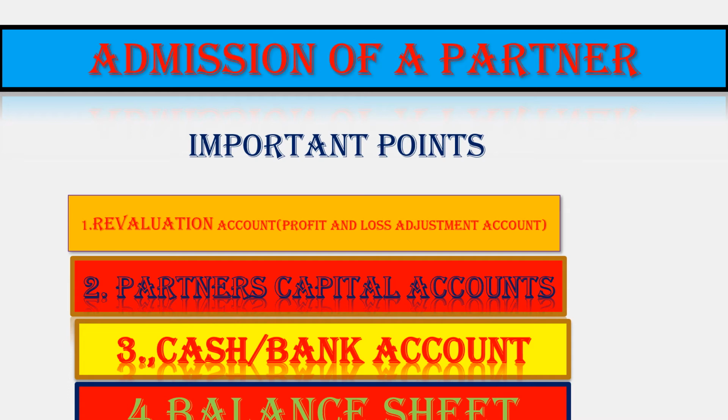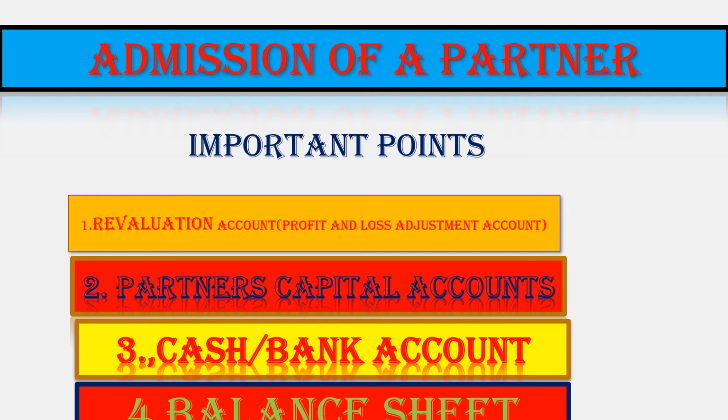Then we'll prepare the cash or bank account. On the debit side, we will write to balance BD, whatever is given in the balance sheet. Then on the debit side, to new coming partner's capital. If he is bringing only capital, that amount. If he is bringing capital plus goodwill, the total amount. If A and B, the old partners, are withdrawing, by old partners' capital accounts and by balance CD. If a current account is there, the entry would be done through the current account.